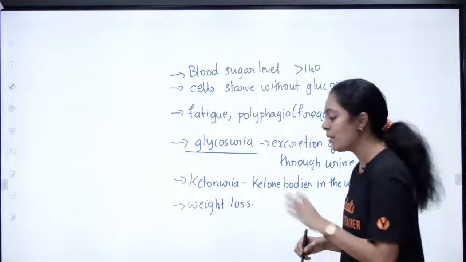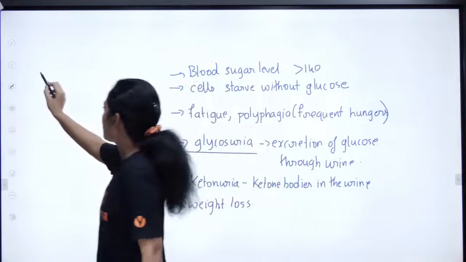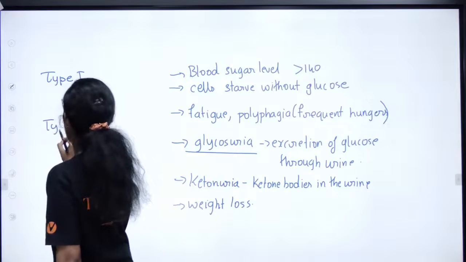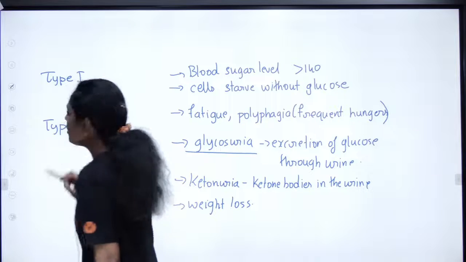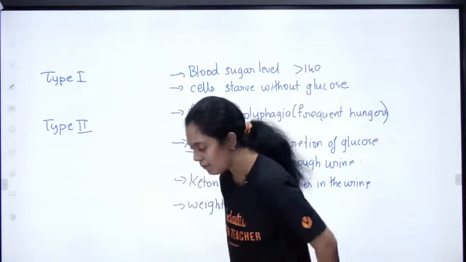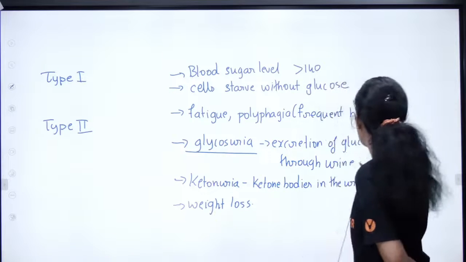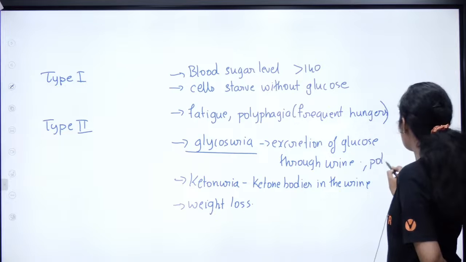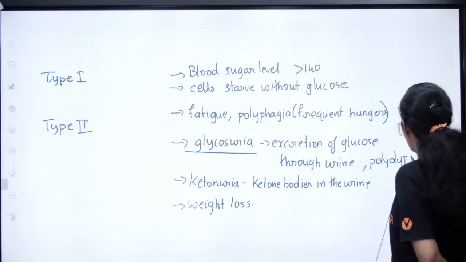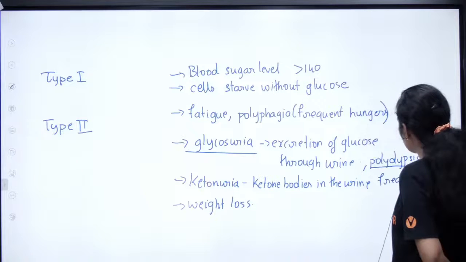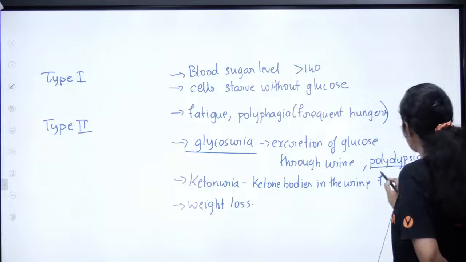Okay, so இதை வந்து நம்ம ரெண்டு விதமா பிரிக்கிறோம் பசங்களா. One is type 1, other one is type 2. Okay, does anyone know what is type 1 and what is type 2? We will discuss. Thirsty, I discussed. Okay, we call it as polydipsia. Polydipsia na frequent thirst. அவங்களுக்கு வந்து தண்ணி தாகம் எடுத்துட்டே இருக்கும். Very good, Sandhya.